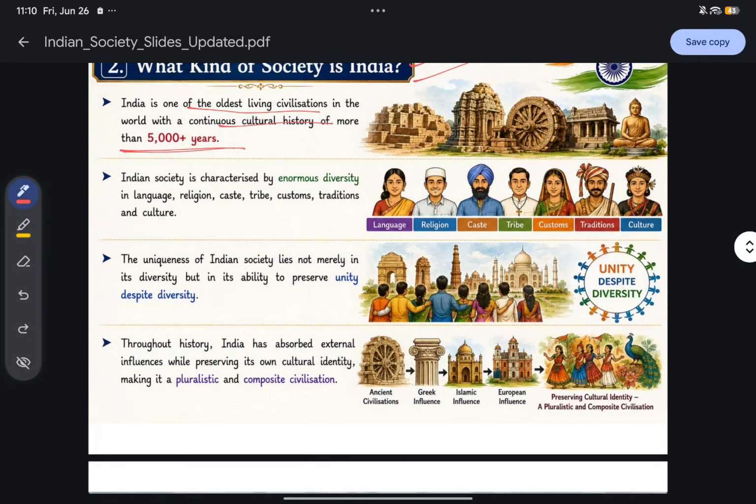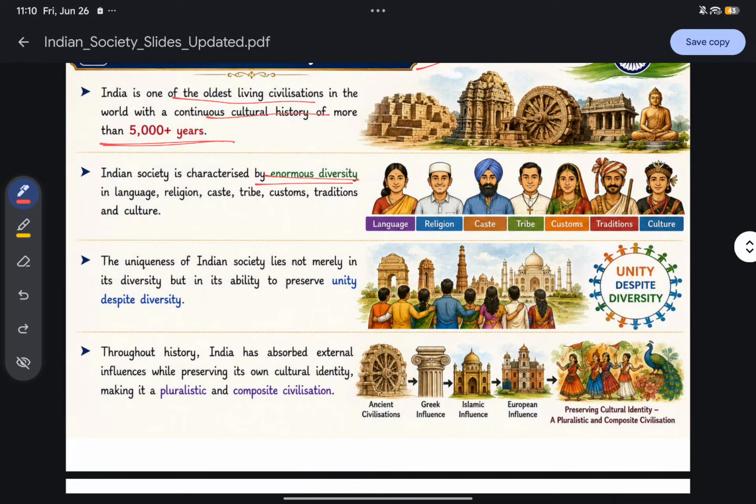Second, Indian society is characterized by enormous diversity. Enormous diversity in terms of what? Language: we have more than 1,000 languages. Religion: more than 10 religions are thriving and practiced in India. We have more than 1,000 castes, more than 750 tribes, and a lot of customs, traditions, and culture. So despite having enormous diversity, we are united as a single entity, as Indians. Indian society is characterized by enormous diversity in language, religion, caste, tribe, custom, traditions, and culture.